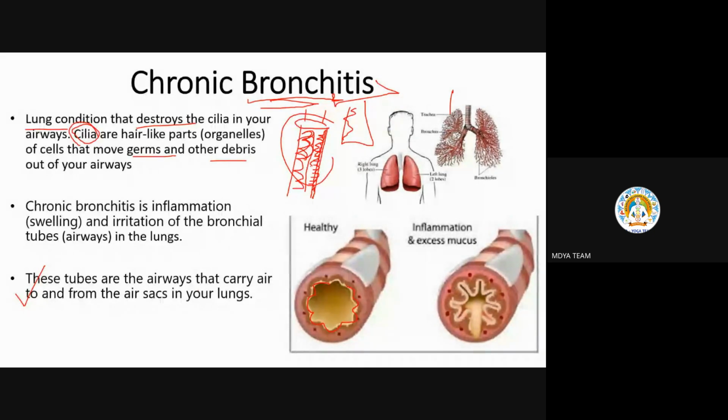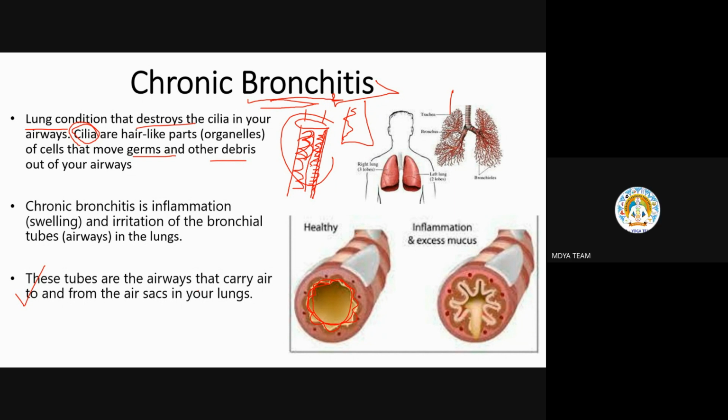So this inner lining, what this inner lining is called, yesterday I told you. Can anyone tell? I can't see your hands. So with your name, you please tell someone. Unmute yourself. This inner lining of every organ I told you yesterday. Unmute, fast. Mucous membrane. Yes, very good. Mucous membrane.